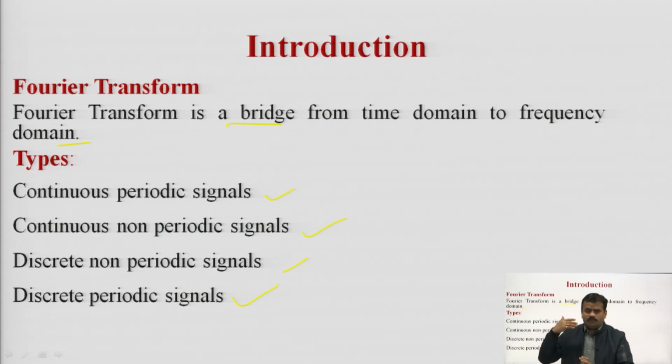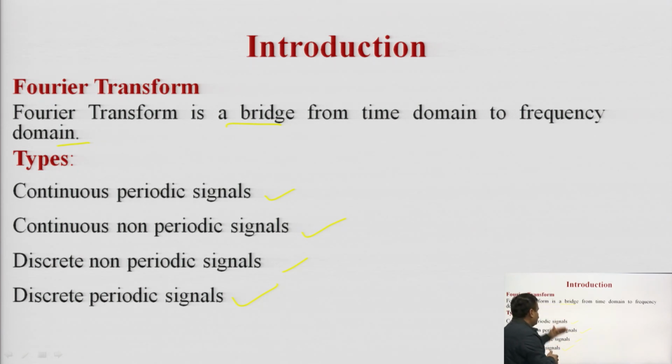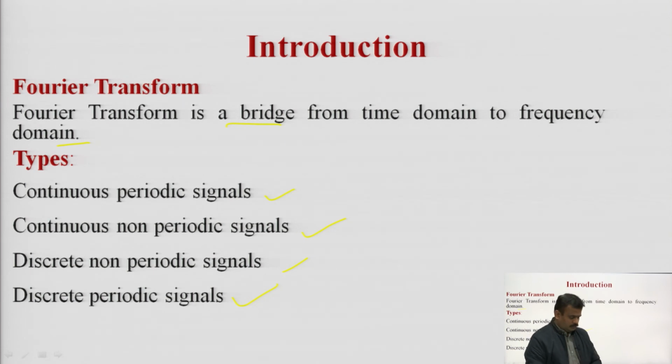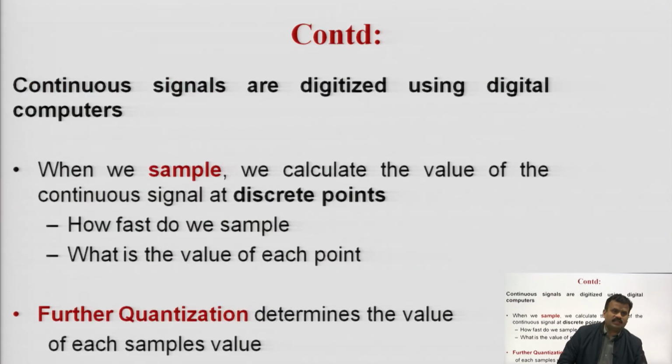That signal may be periodic or non-periodic. So, as per these properties, these configurations, you can classify your signal into these 4 types: continuous periodic, continuous non-periodic, discrete periodic and discrete non-periodic signal.